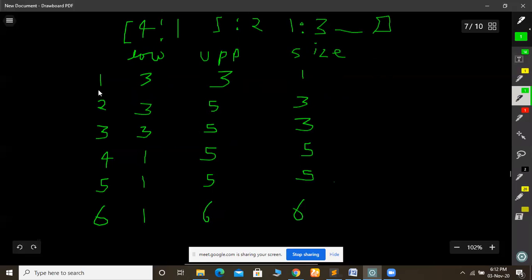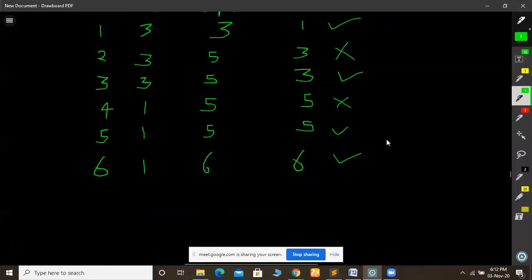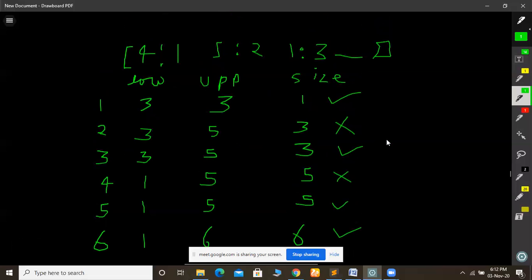So how many beautiful numbers do we get? 1 is equal to 1, so it is beautiful. 2 is not equal to 3, so it is not. And 3 is, so yes, and 4 is not, and 5 is. So I think the approach is clear to you, right? The approach is clear to you. So what we have to do in this case, we have to just traverse our array once.